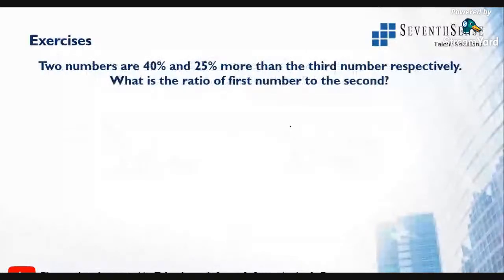All right. Now they have given the next question. Two numbers are 40% and 25% more than the third number. What is the ratio of first number to the second? Can you tell me what is the answer for this? They're asking it is more than the third number there. So what will be the ratio of the first number to the second?